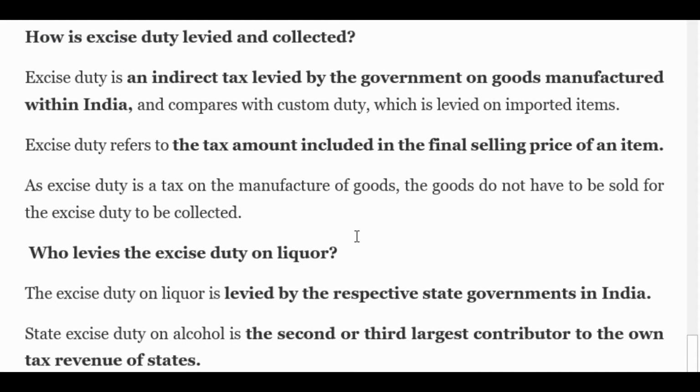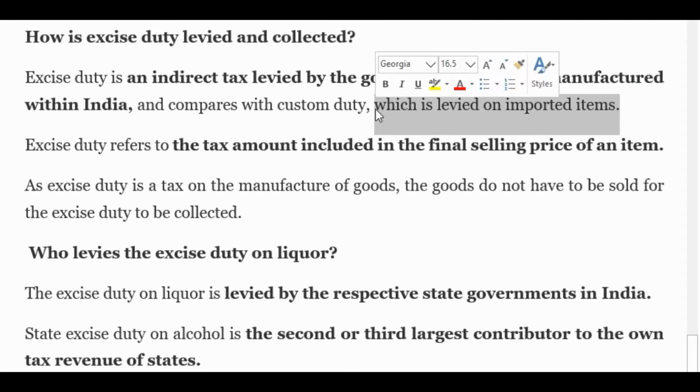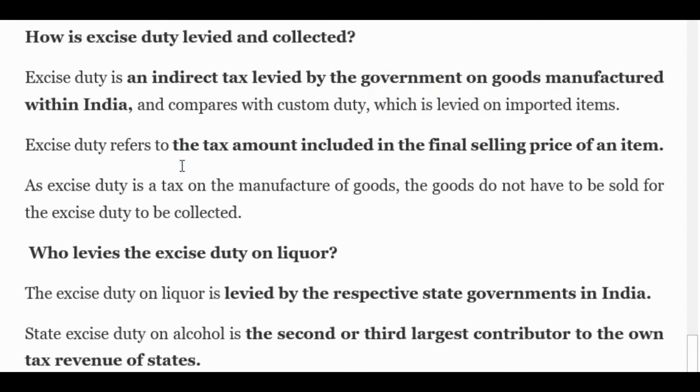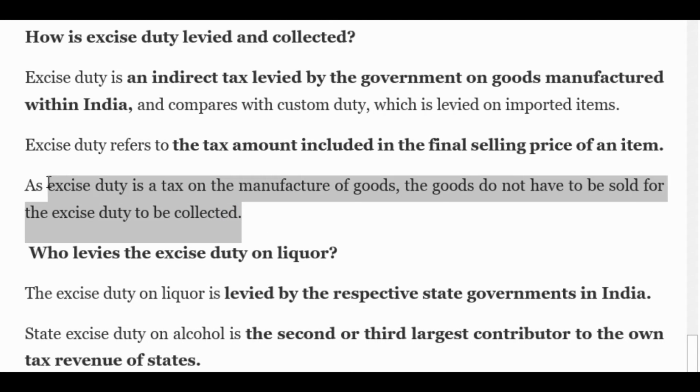Now, how is excise duty levied and collected? Excise duty is an indirect tax levied by the government on goods manufactured within India, compared with customs duty, which is levied on imported items. Excise duty refers to the tax amount included in the final selling price of an item. An excise duty is a tax on the manufacture of goods. The goods do not have to be sold for the excise duty to be collected.